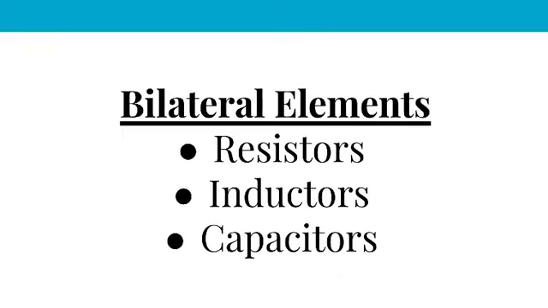Now let us discuss bilateral and unilateral elements. Network elements can also be classified as either bilateral or unilateral based on the direction of current flow through these network elements. Bilateral elements are the elements that allow the current in both directions and offer the same impedance in either direction of the current flow. Resistors, inductors, and capacitors come under these bilateral elements.